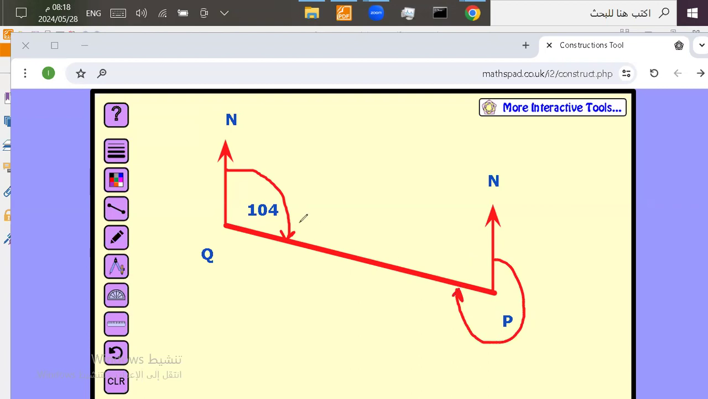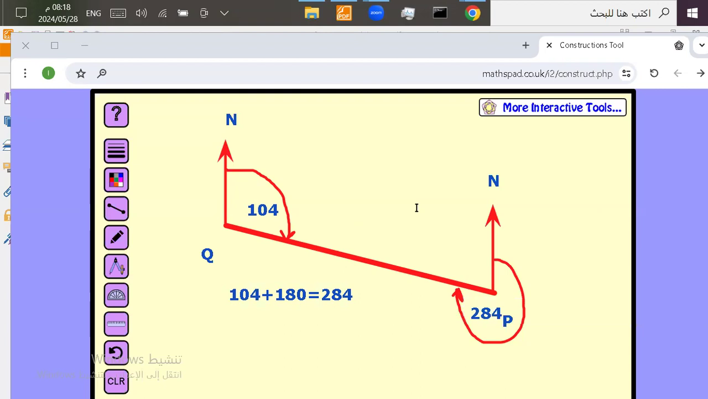Now, there's an easy method. Instead of measuring here, you just take the one you measured and check. If the number you measured is bigger than 180, you subtract 180. If it's smaller, you just add 180. This one is smaller. It means we're going to add 180 to it. So 104 plus 180 will equal 284. So the bearing from P is 284. And this is how you answer a question like this.